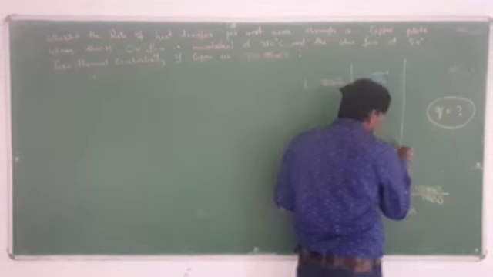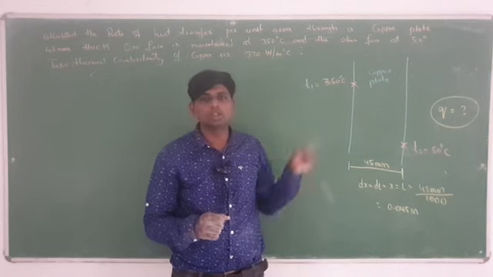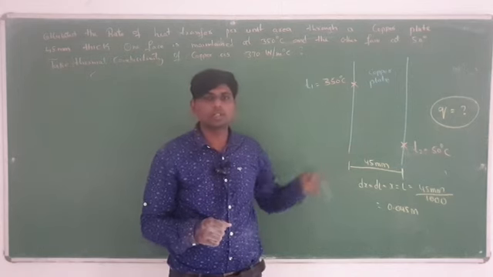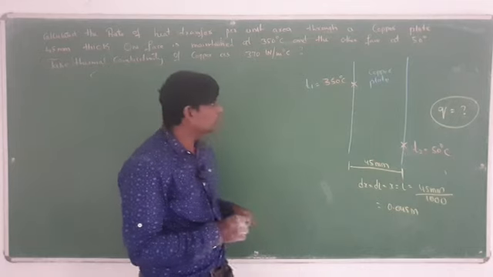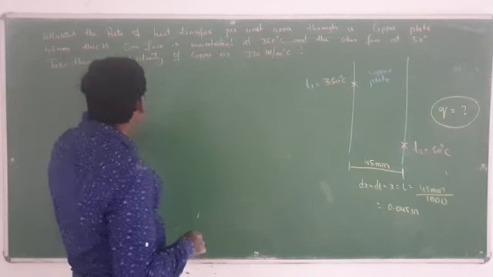Here two temperatures are given. First temperature is 350 degrees, second temperature is 50 degrees. So that one you have to assume as 1 and this one you have to assume as 2. After that what you have to do? And the other face is at 50 degrees and the thermal conductivity.